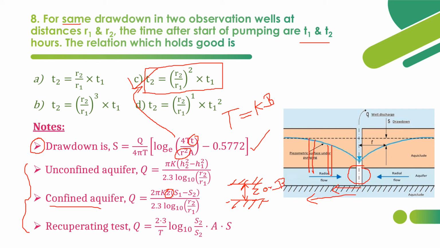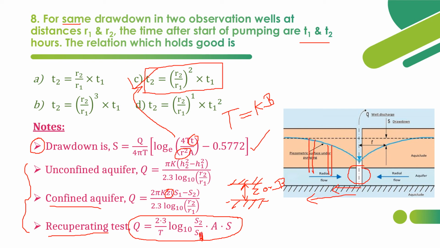So that depth is given as 2 pi kz. Kz can be written as transmissibility also. So 2 pi kz times s1 minus s2, where s1 and s2 are drawdowns, and r1 and r2 are radial distances of the observation wells. For the recuperation test, this is the basic formula: Q is equal to 2.3 by t log base 10 s2 by s1 into A into s. So these are some basic formulas that will come under tube wells and well hydraulics.